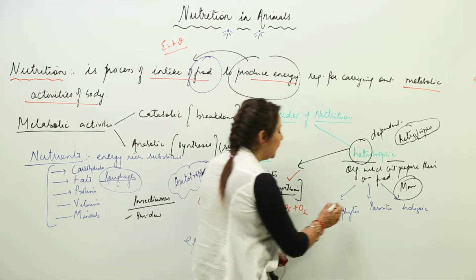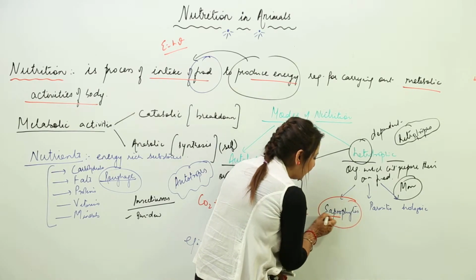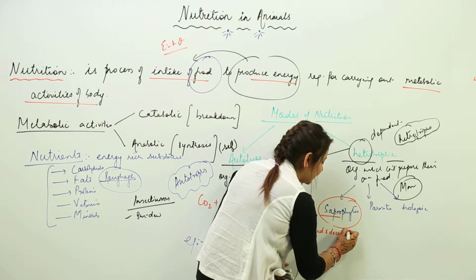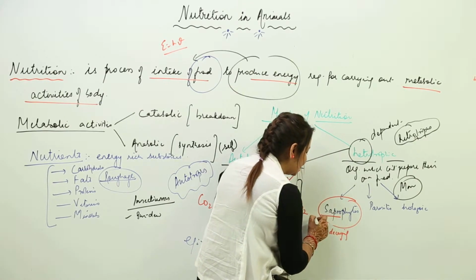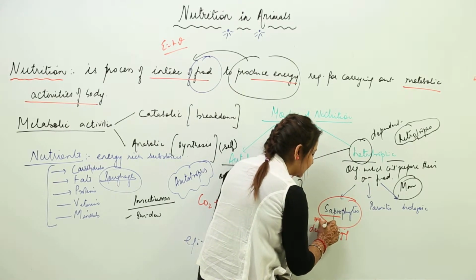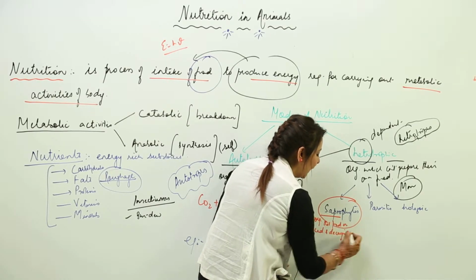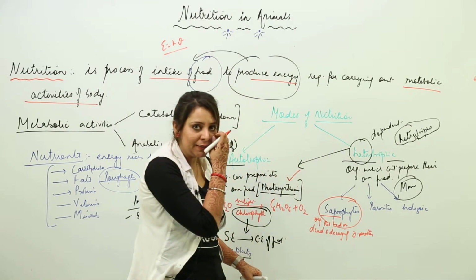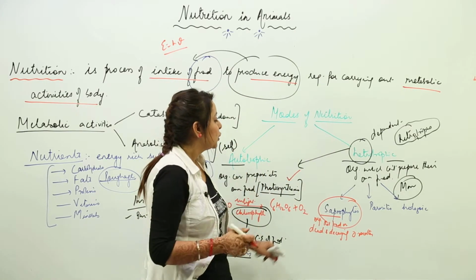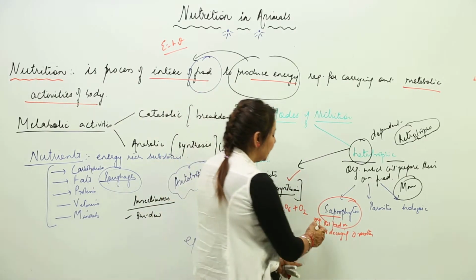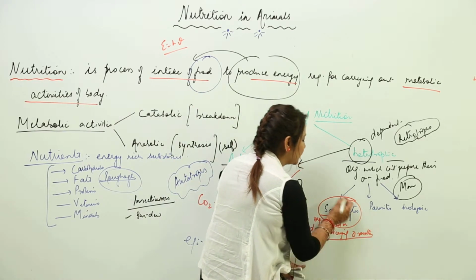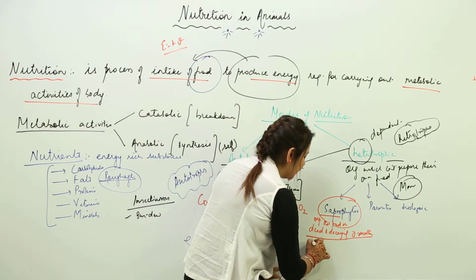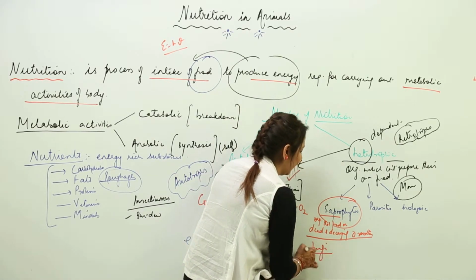Now what do we mean by saprophytes? Sapro means dead and decaying. So the organisms that feed on dead and decaying organic matter, the matter which we obtain from plants and animals, that is the living matter, are particularly called saprophytes. A typical example of a saprophyte is a fungus.